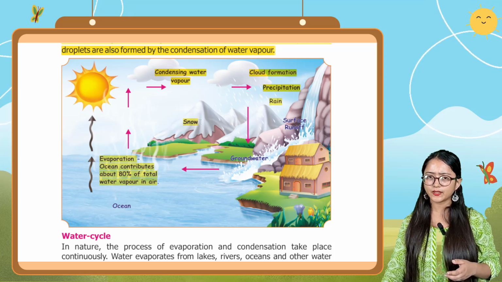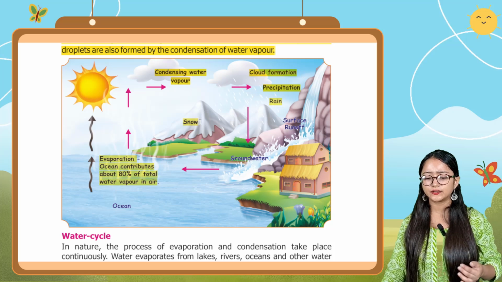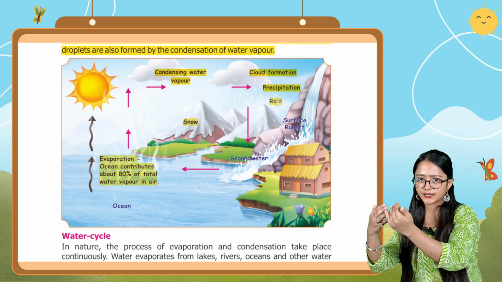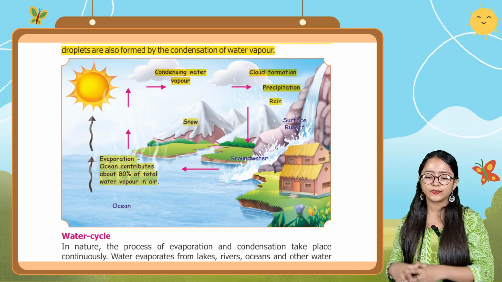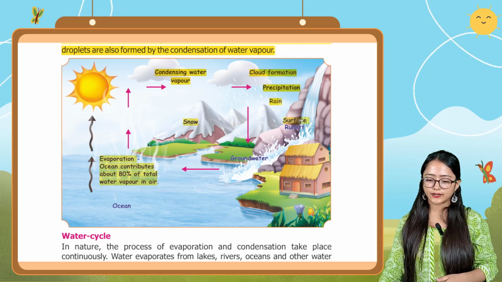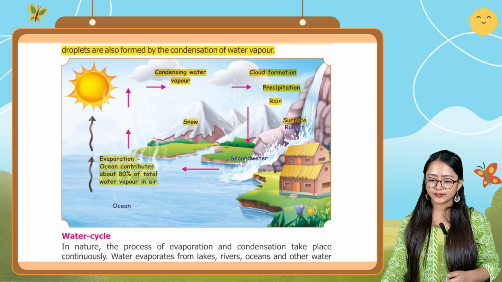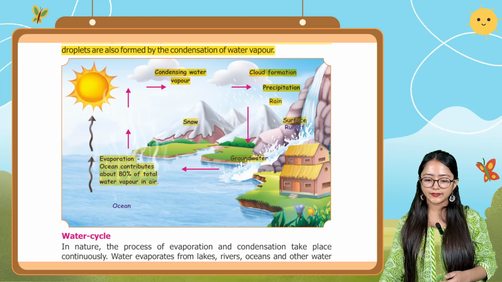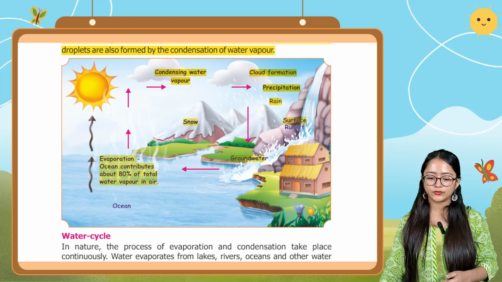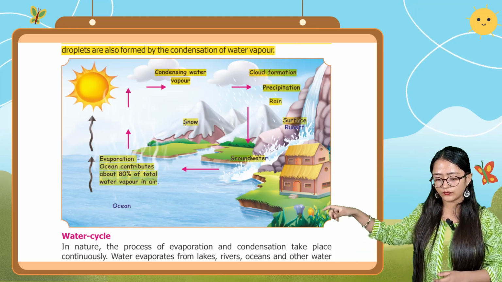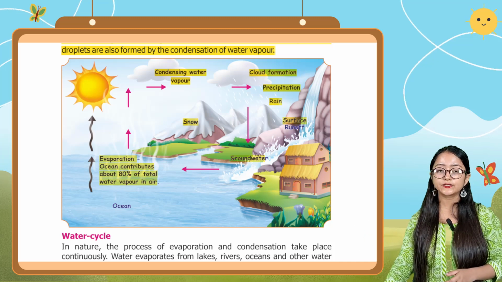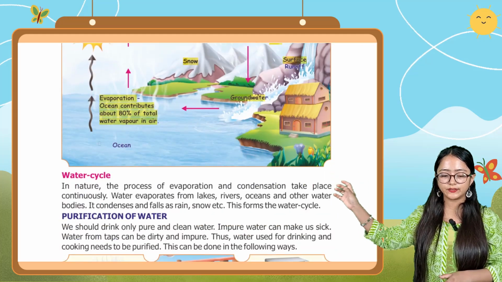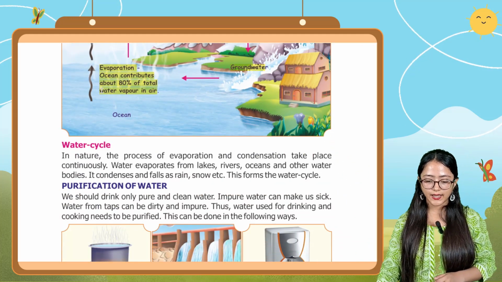In precipitation, the gaseous form changes into the liquid form. Okay, so now rain occurs. Here you can see the rain. Here you can see surface runoff in this figure. Okay, and here you can see the groundwater. So the groundwater is there, and the snow particles are also there, which is the solid matter.